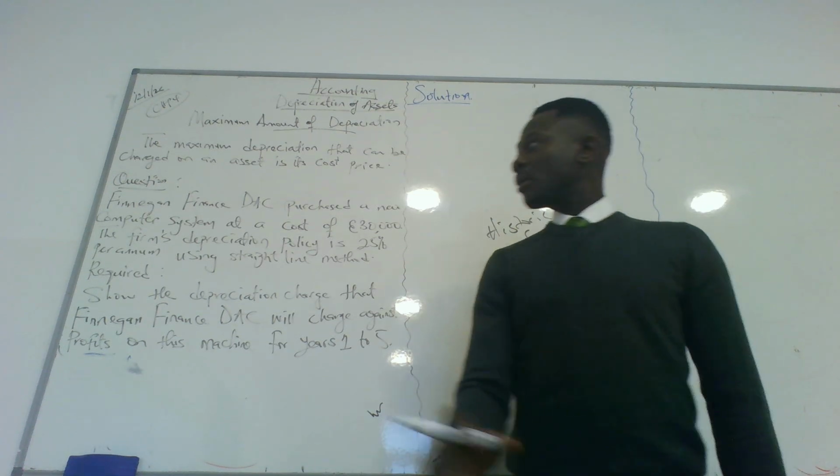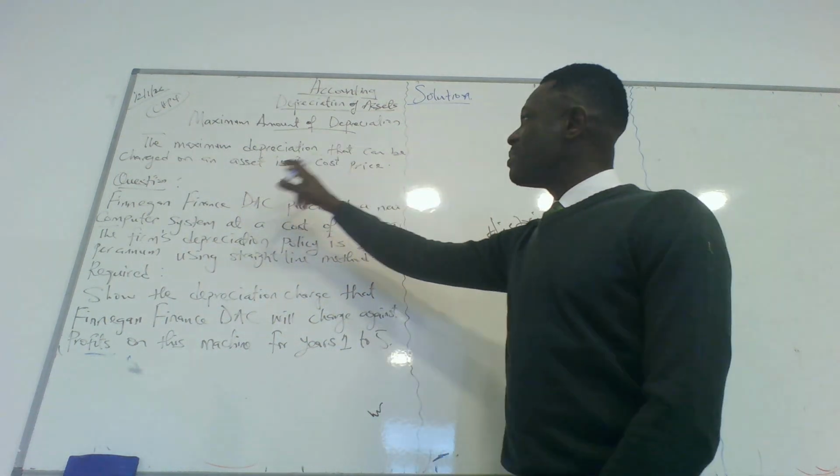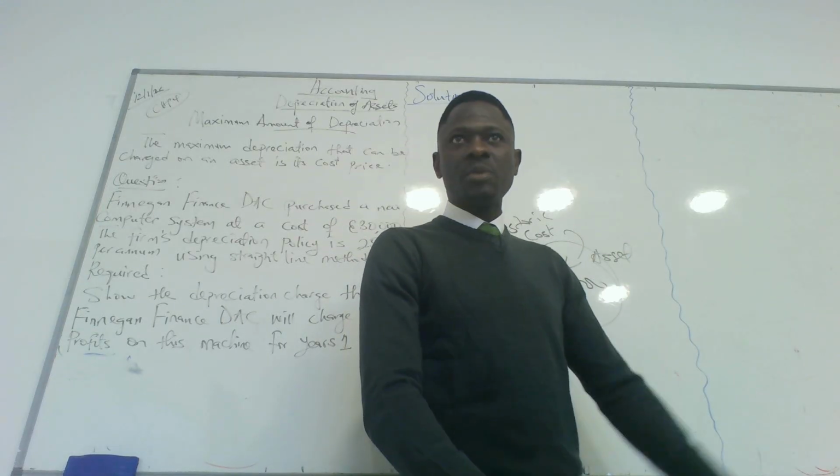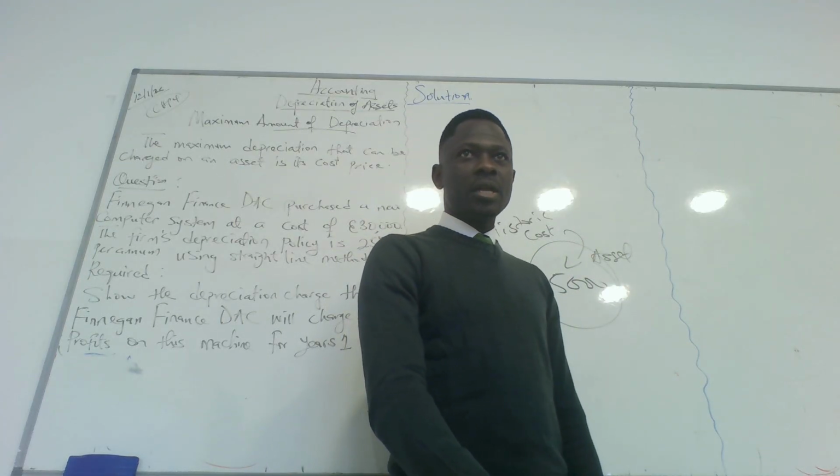Do you get that? So the maximum depreciation that can be charged on an asset is the historic cost of that asset, which is the cost price. Do we understand that? Good.